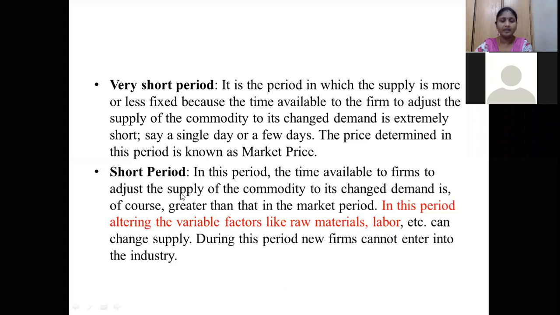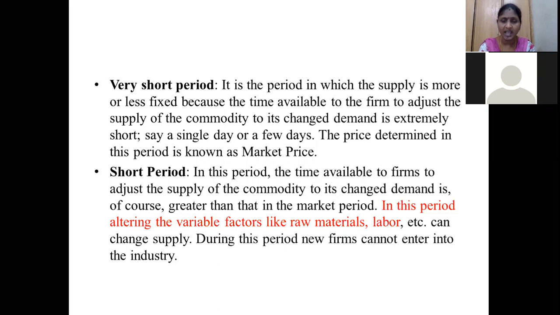Next, the short period. When compared with the very short period, it means 2 to 3 weeks or 3 to 4 weeks. That is the short period time. So if I have the short period time, the time available to the firm is enough to adjust the supply of that commodity to its changed demand. Here in the market, the demand is going to change. The demand is increased because we have that short period time.